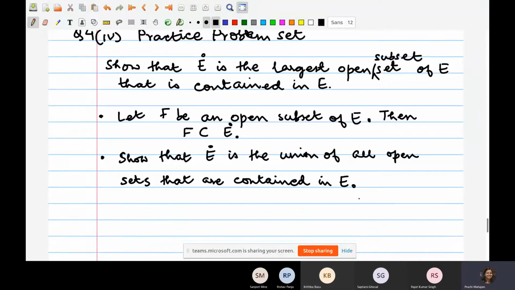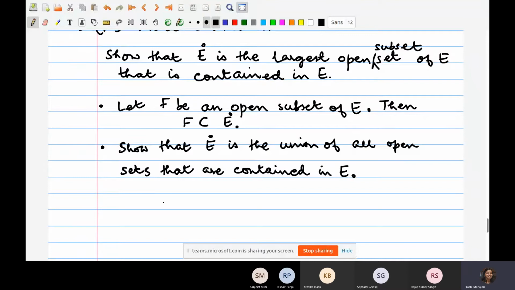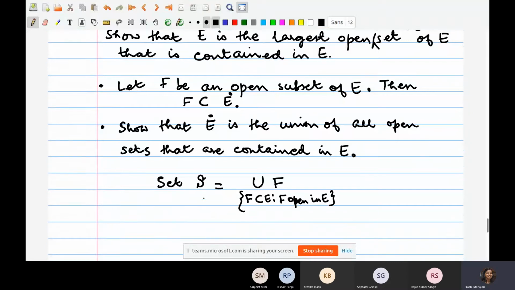So let's write that down. Let's consider the union of F over the sets F subset of E, F open in E. You take this union and call this set S. So you are required to show that E interior is this set S.